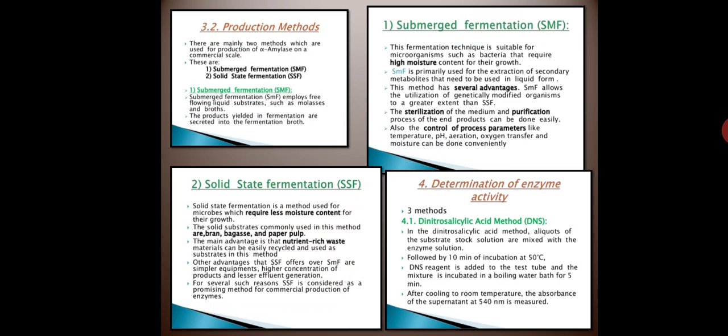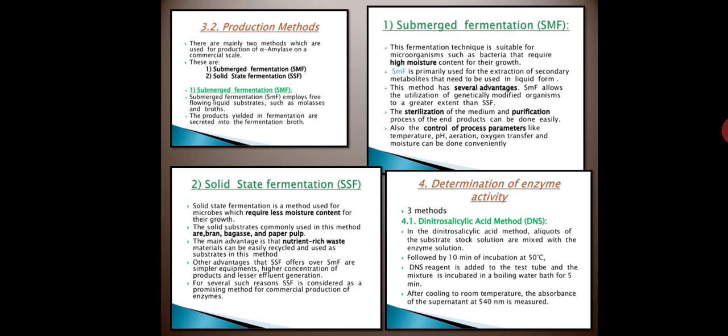Third step is the fermentation process. Now the fermentation process is carried out in 2 ways. First is solid state fermentation, and next is submerged fermentation, okay. Now submerged fermentation is carried out with the help of solid state substrates. So which substrates are used?